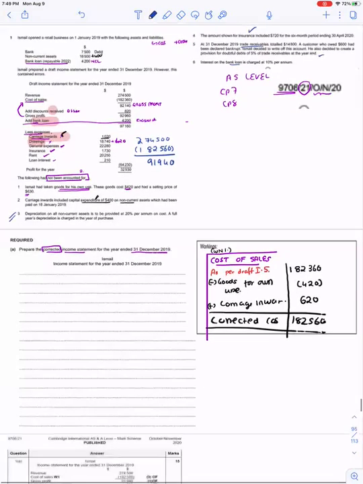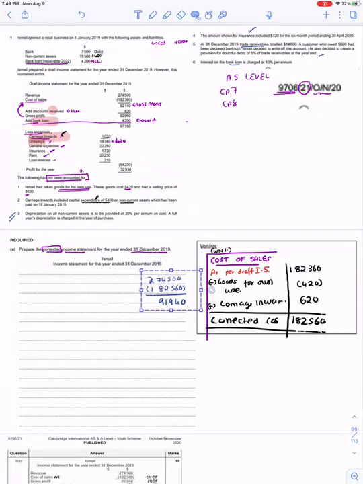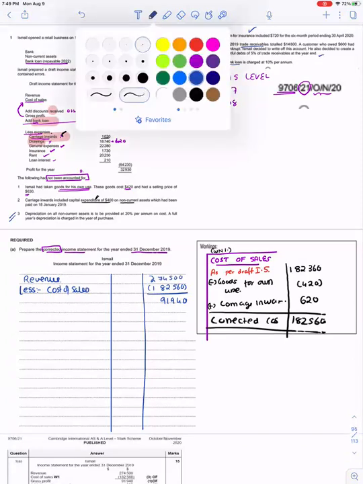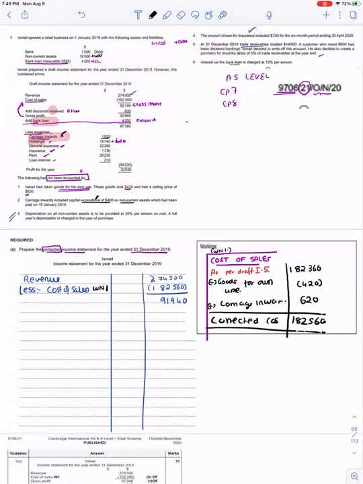Let's incorporate this. We had our revenue, which was 274,500, less cost of sales, and we write here working note number 1 for cost of sales. And we arrived at a figure of gross profit.